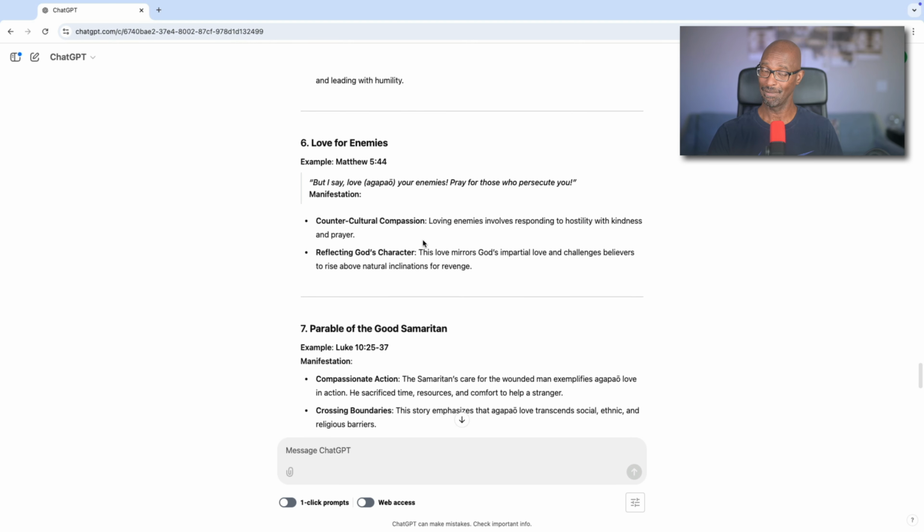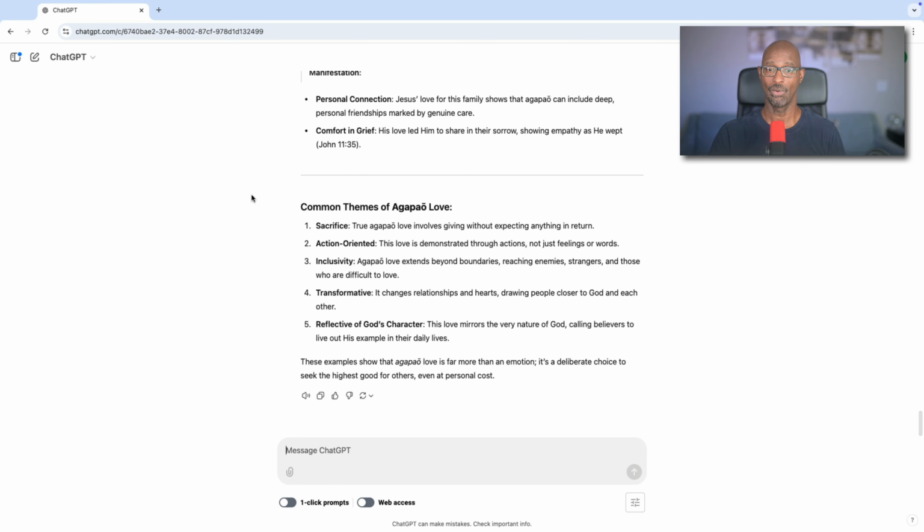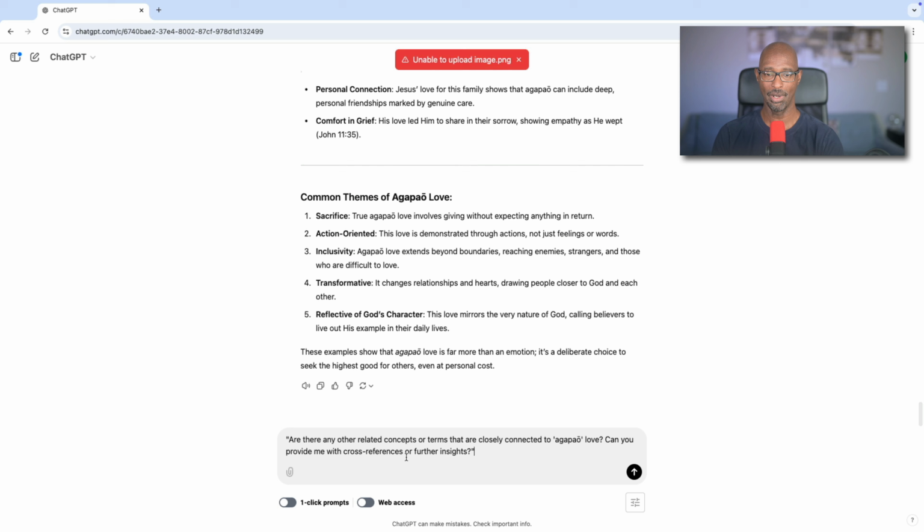Then we have love for enemies. The parable of the Good Samaritan. God's discipline as love. We never think of God's love as discipline, but see in Hebrews 12:6, for the Lord disciplines those he loves, and he punishes each one he accepts as his child. We have the love between friends, and then we have some common themes of agapaō: sacrifice, action-oriented, inclusivity, transformative, and reflective of God's character. So some of these things we've kind of said before. All right, so let's now move on to our final prompt here before we get into our bonus.